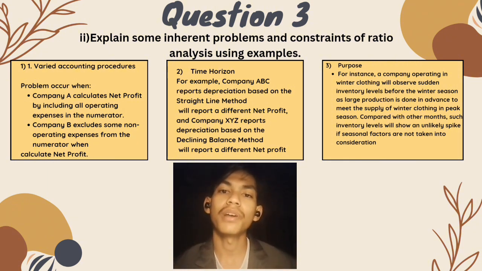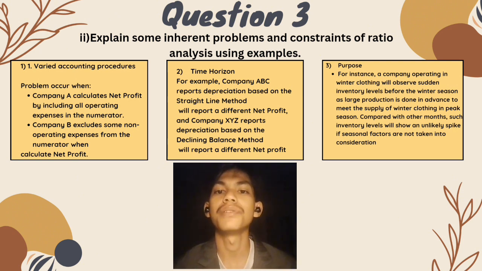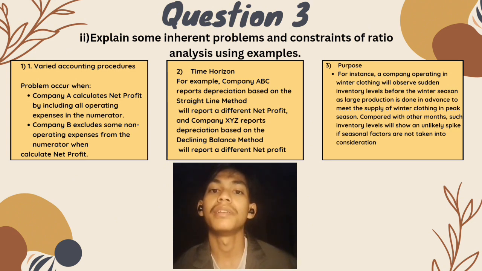The other problem is that ratio analysis doesn't incorporate uniform accounting policies. Imagine that there are two companies, company XYZ and company ABC. When company XYZ records depreciation using the declining balance method, it will report a different net profit compared to company ABC, which reports depreciation using the straight line method. In the same way, companies that are dependent on changes in currency exchange rates would experience varying effects, which ratio analysis will not be able to capture in the financial statements.